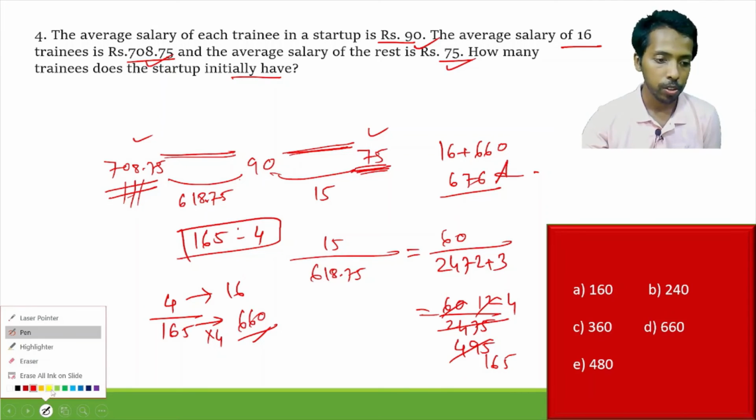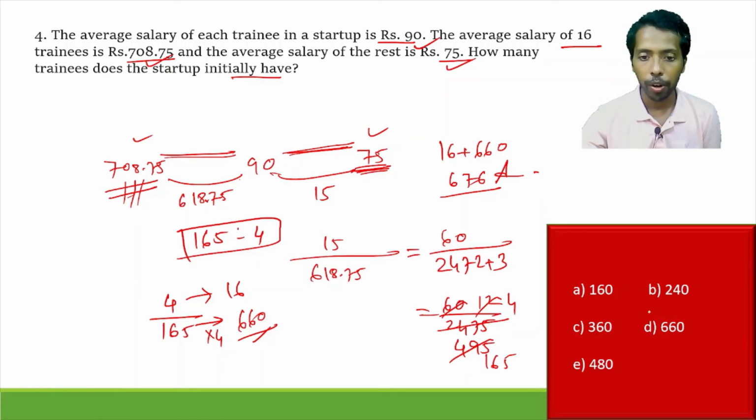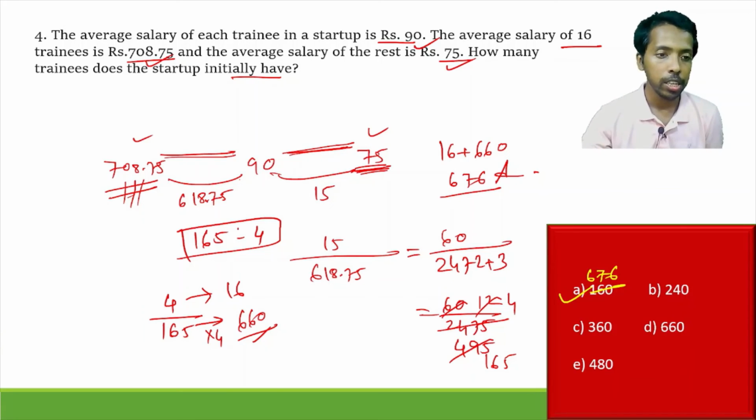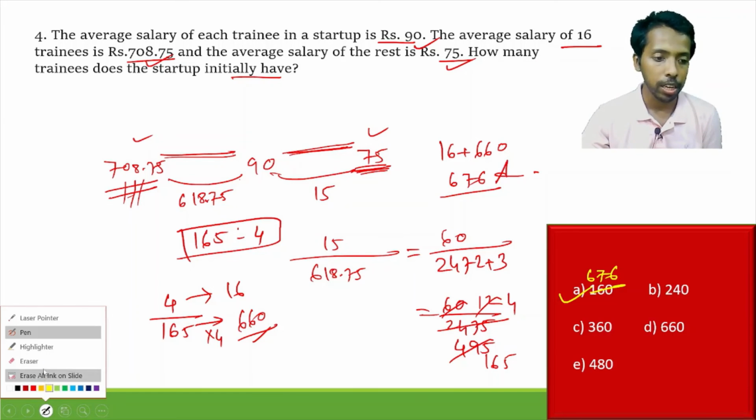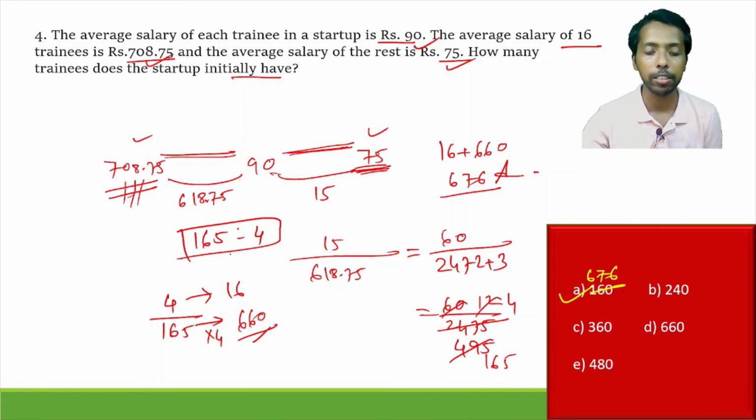So option, okay, so this is something we have to fix here. Fix this one, 676, option A. Make option A the correct one, right? 676. And if it is asked that how many trainees at 75 rupees, average salary is 75 rupees, what is the number of trainees in that particular set? Then only you can mark 660 as the correct answer. But it's talking about startup initially have, that means 16 plus 660, total 676 is the answer here.